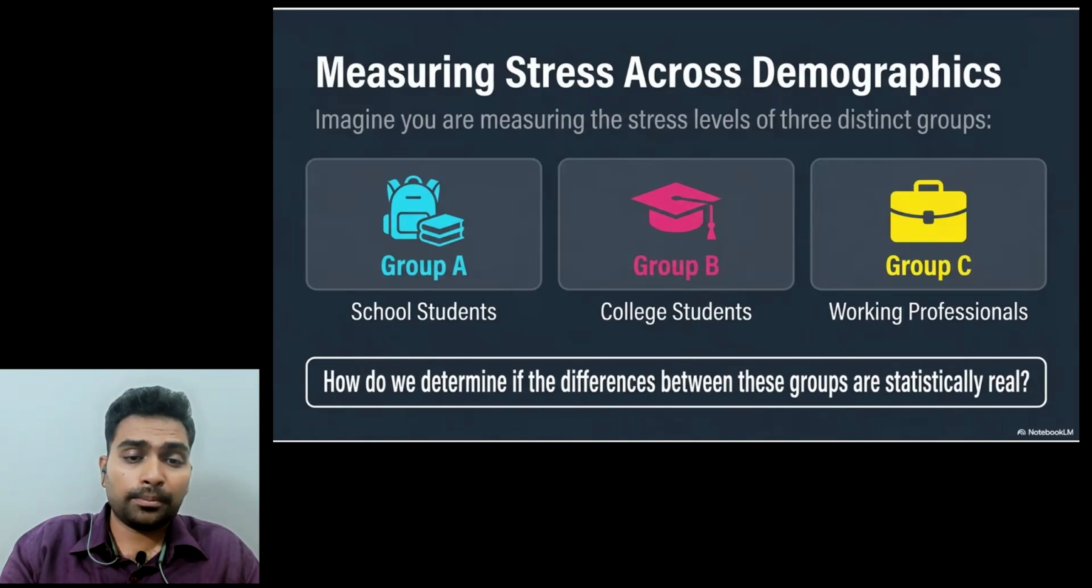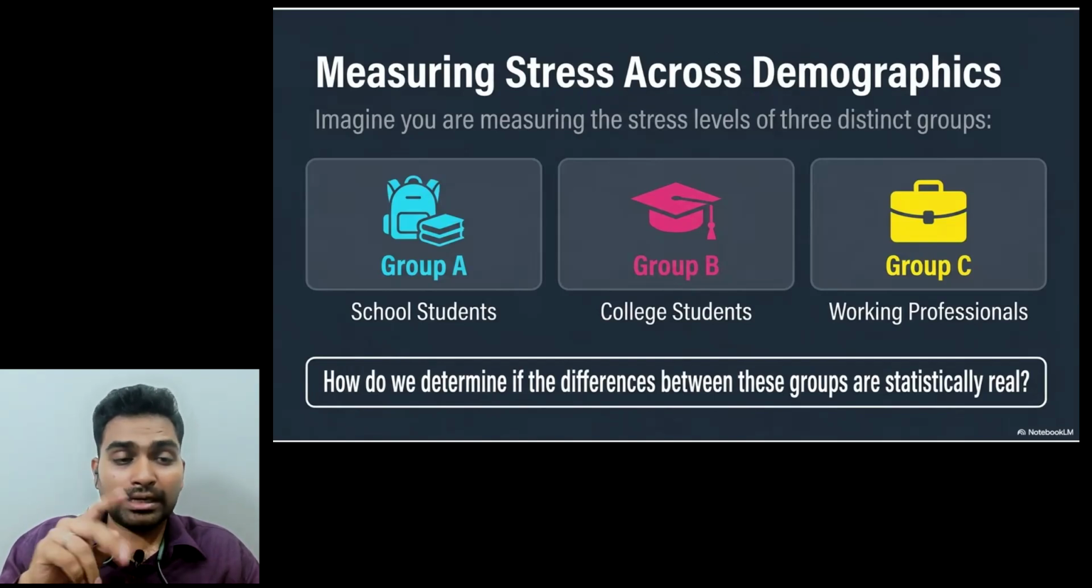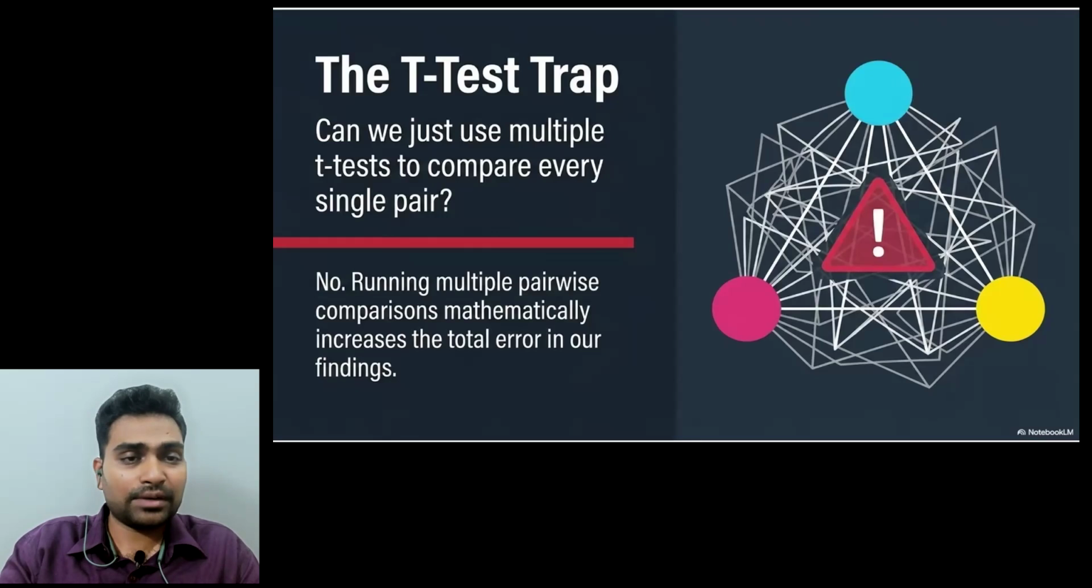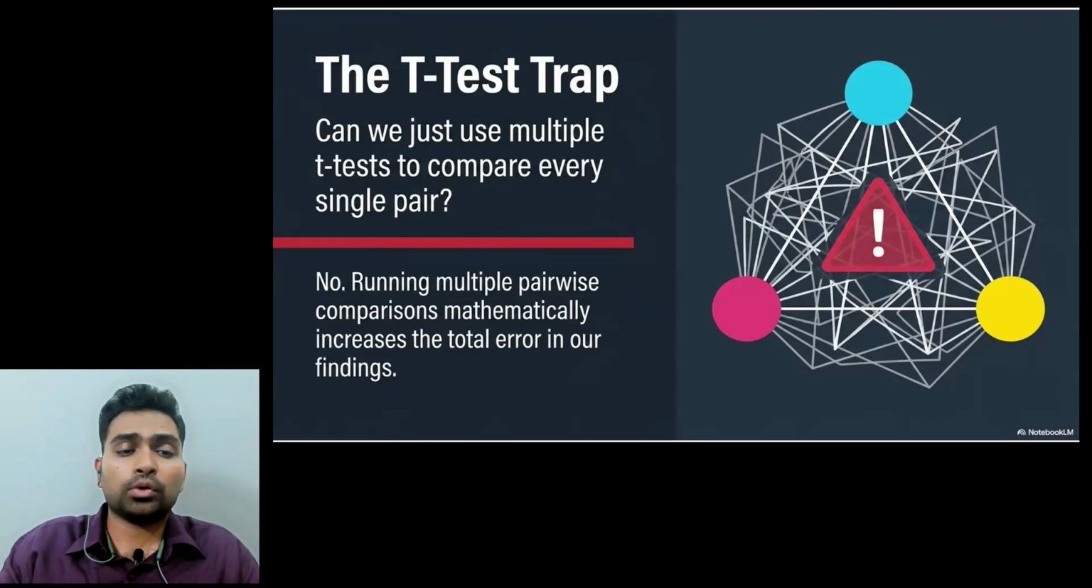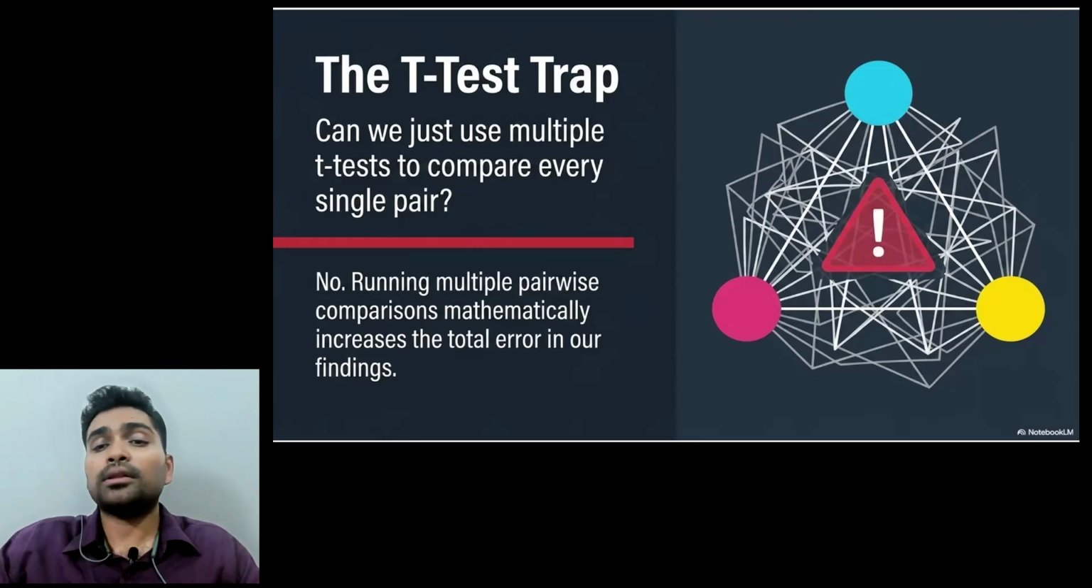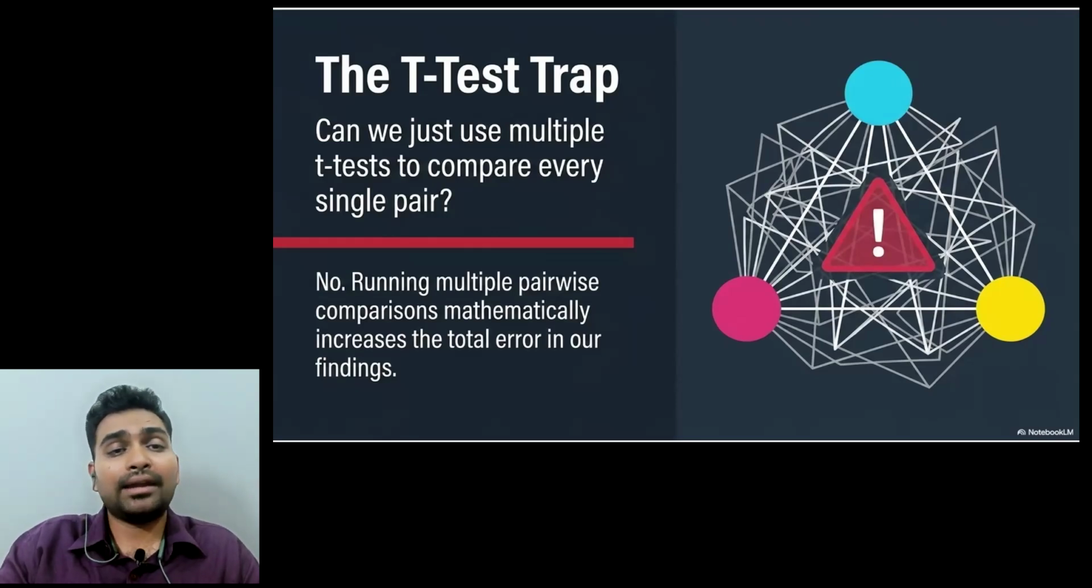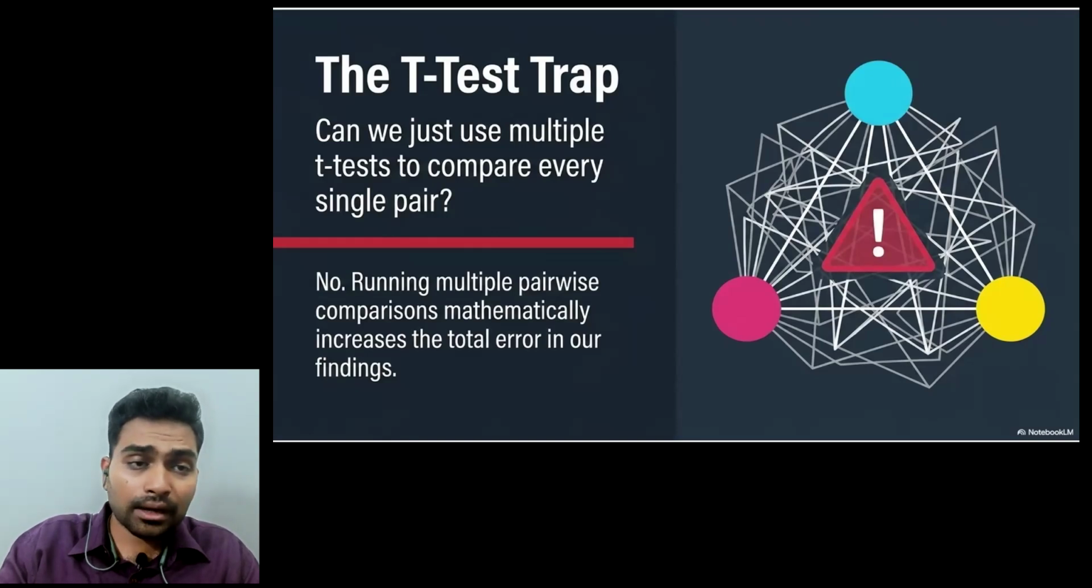Let's take this example. You have group A, group B, group C: school students, college students, working professionals. Again, stress levels, same variable. Can you keep on doing t-tests between group A and group B, group B and group C, then group A and group C? That kind of pairwise t-test, can we keep on doing? That will increase the error a lot more. We cannot do that. We will have to take all the three groups at a time and compare their means. That is where ANOVA helps you.